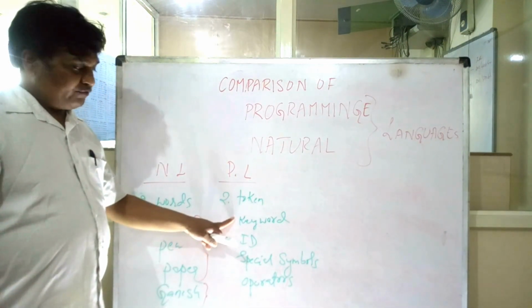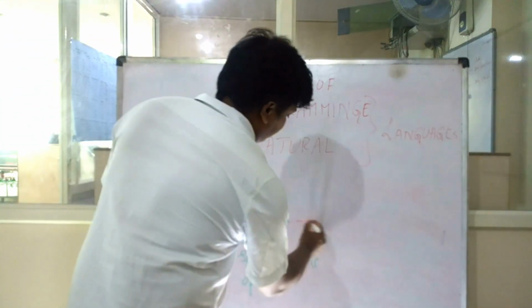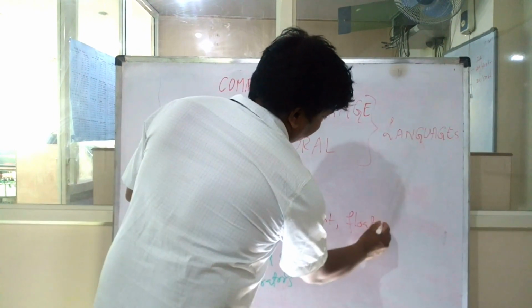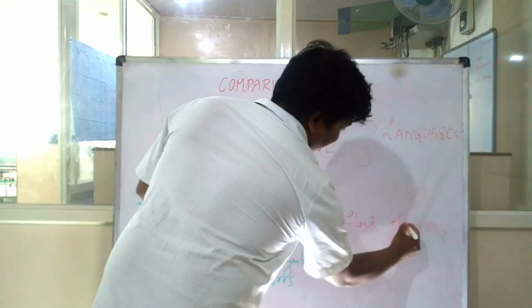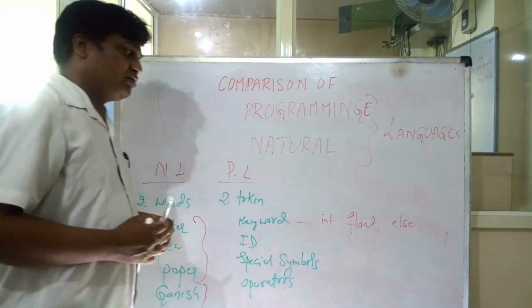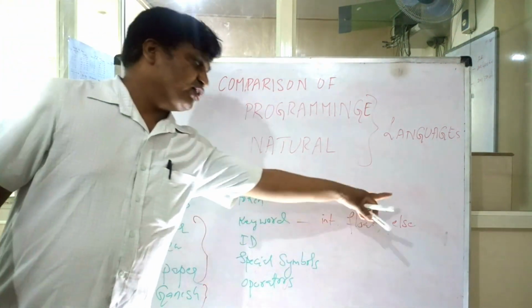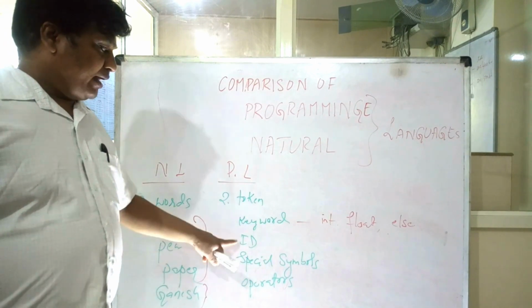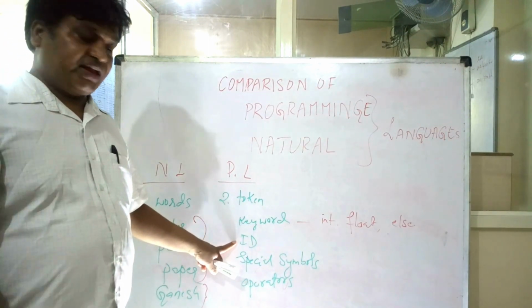For example, int is a keyword, float is a keyword, else is a keyword, and so on. These words you cannot use as identifiers or user defined names. An identifier is a user defined name.